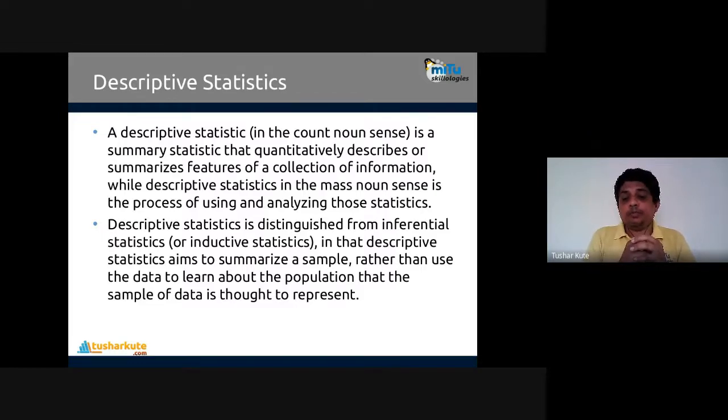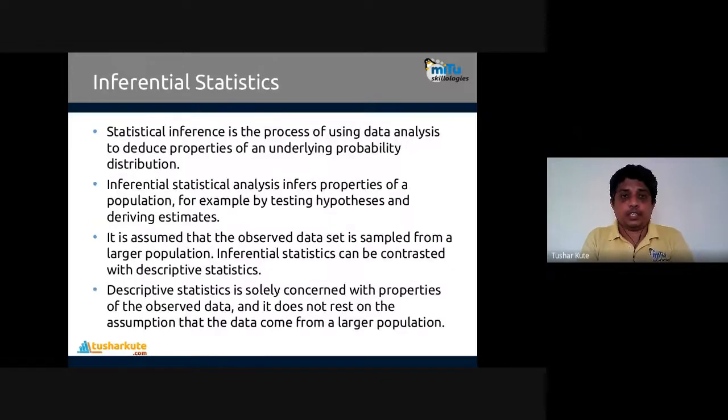The sample of data is present, and we apply our operation on the whole data set. Summation of the data sample is a summary statistic, or average of the data is a summary statistic. Standard deviation of the data is a summary statistic. So you are applying your function on the whole data, that is called a descriptive statistic.